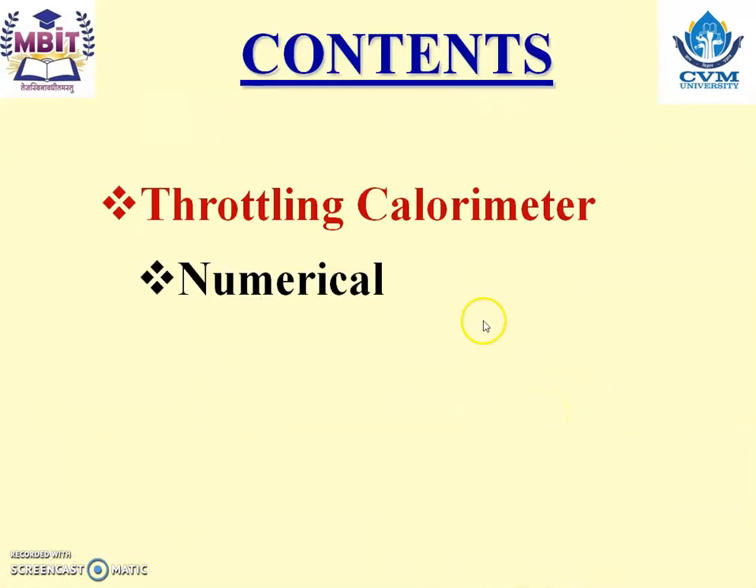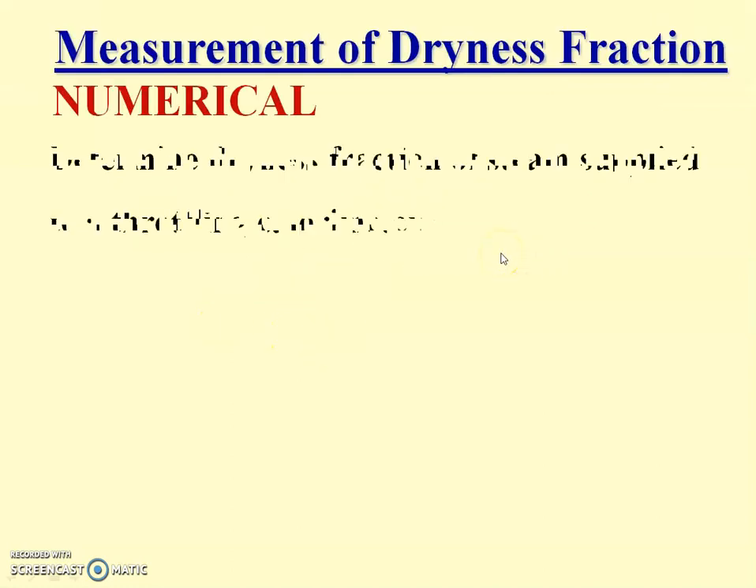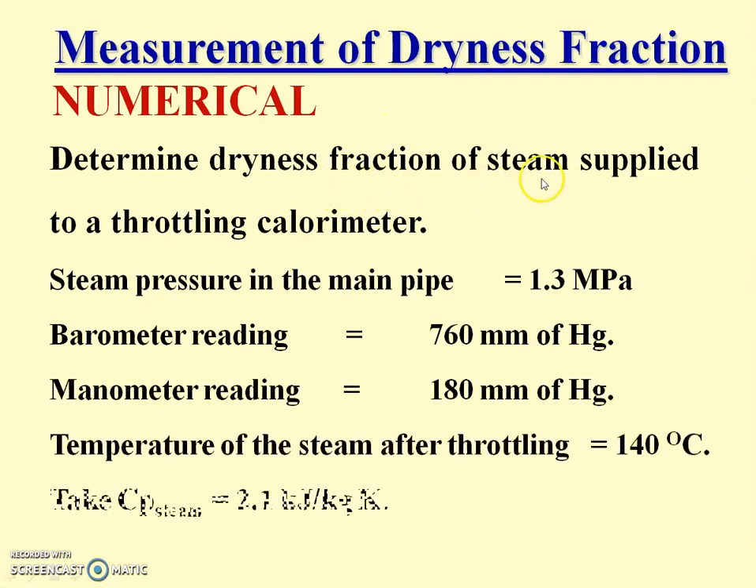The topic included in today's lecture is a numerical on the throttling calorimeter. Determine the dryness fraction of steam supplied to the throttling calorimeter. Steam pressure in the main pipe is 1.3 megapascal. Barometer reading is equal to 760 millimeter of Hg. Manometer reading is 180 millimeter of Hg. Temperature of steam after throttling is 140 degrees Celsius. Take Cp of steam equal to 2.1 kilojoule per kg Kelvin.